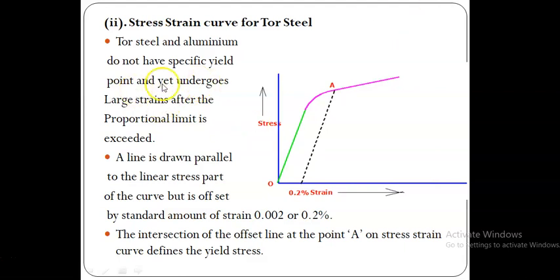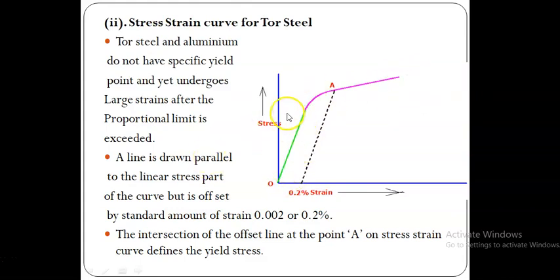Tor steel and aluminum do not have any specific yield point and yet undergo large strain after the proportional limit is exceeded. So tor steel is also a ductile material and therefore has a wide range of deformation after the elastic limit.